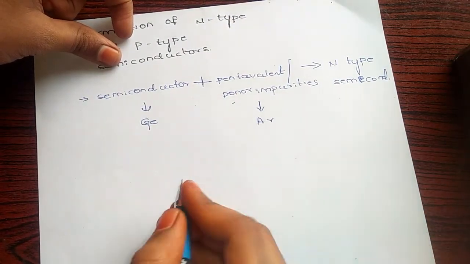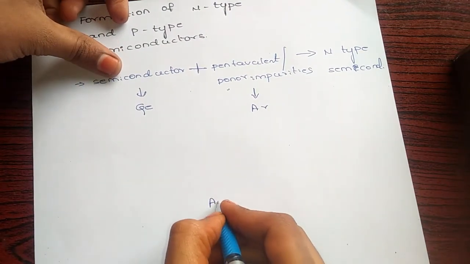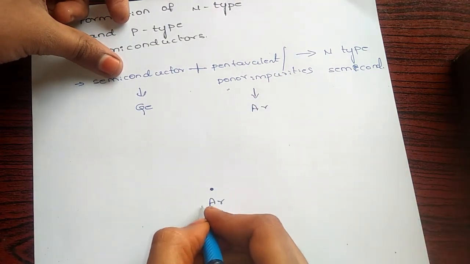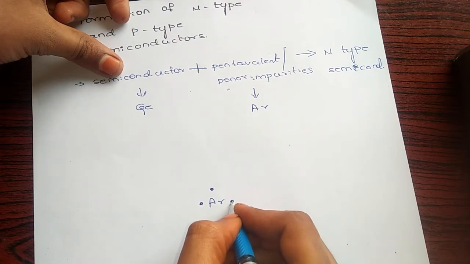So they will form bonds with germanium. What is the central atom here? Of course, arsenic, having 5 electrons in its outermost orbit.